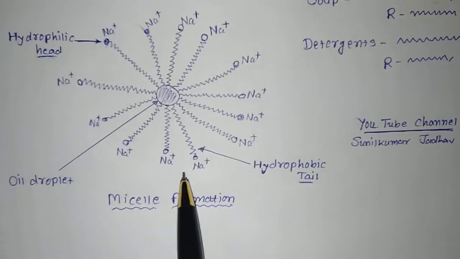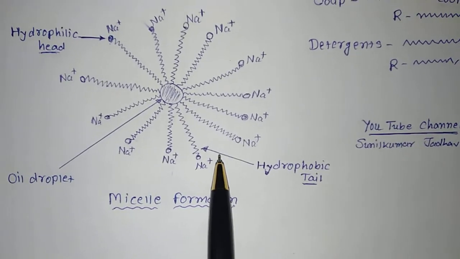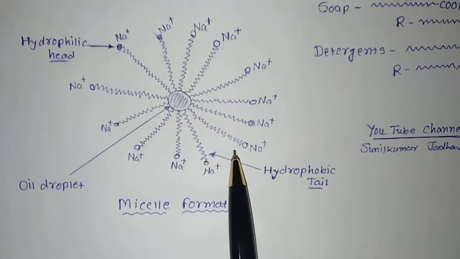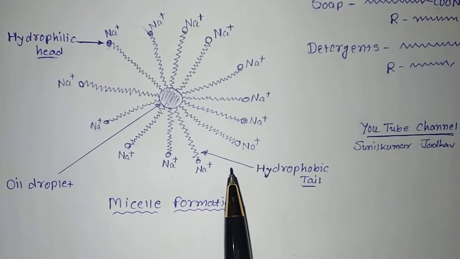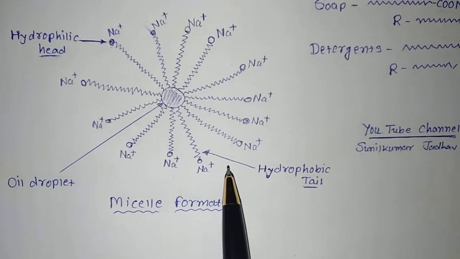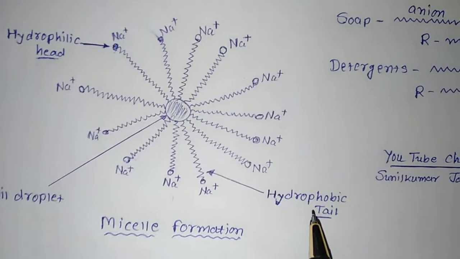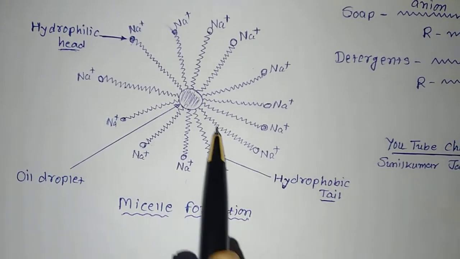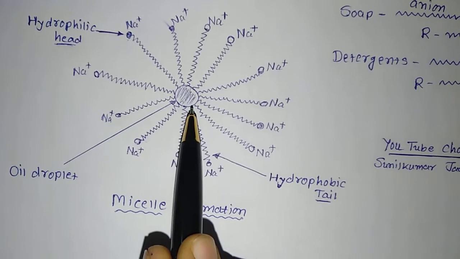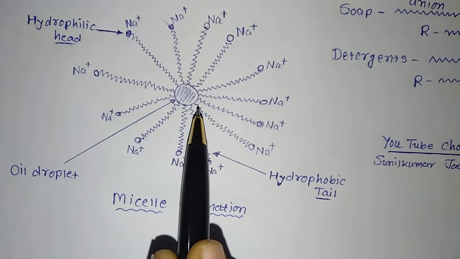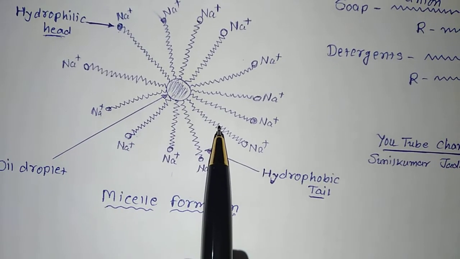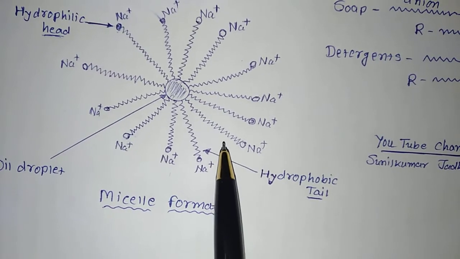The soap micelles are large enough to scatter the light, and hence we can see when the cloth is cleaned, the water becomes dirty, and that water is having the micelle particles, which are large enough to scatter the light, and hence the soap solution appears cloudy.